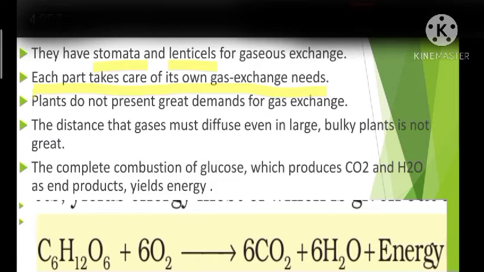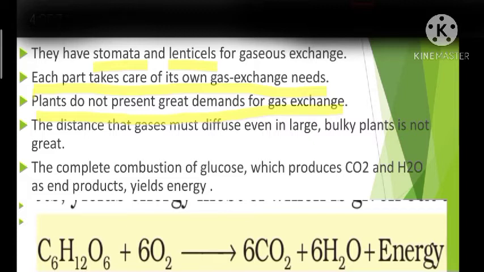Okay, now the second point, we can say plants do not present great demands for gas exchange. That means animals have a faster respiratory rate than that of the plants. Okay, if you take the root, stem and leaves of the plants, they respire at a rate far lower than that of the animals.